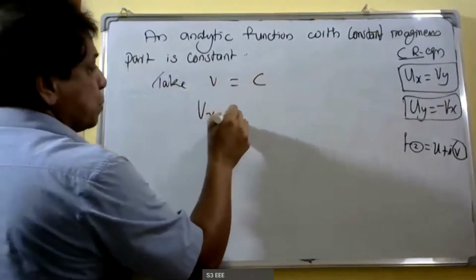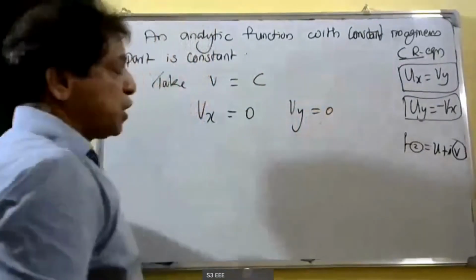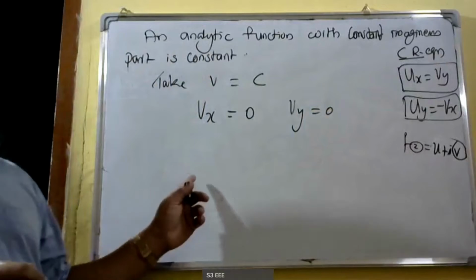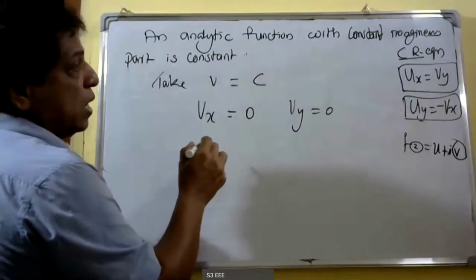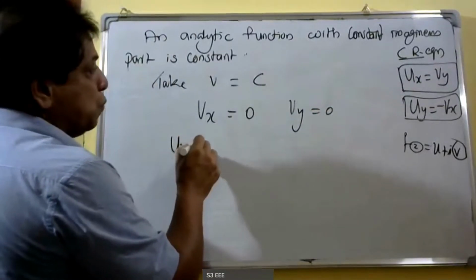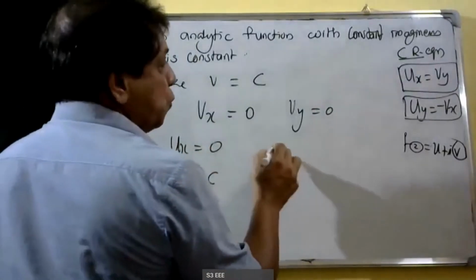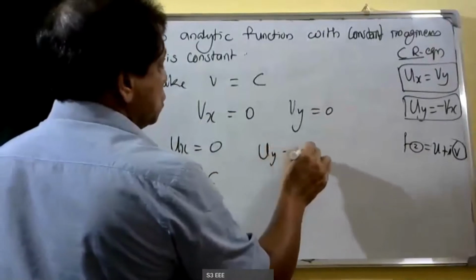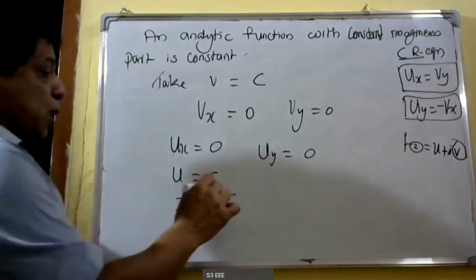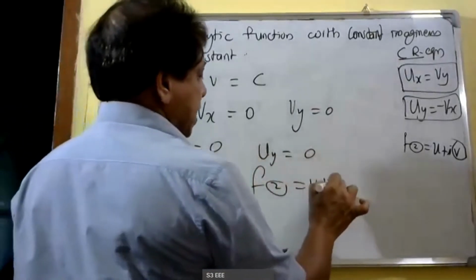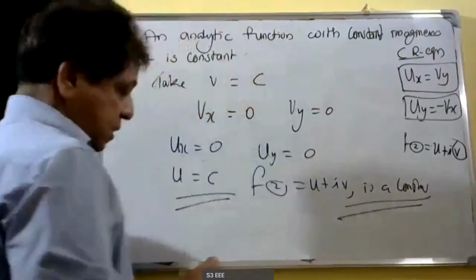Then partially differentiating with respect to x and with respect to y, vx is equal to 0 and vy is equal to 0. Then by the Cauchy-Riemann equation, ux is equal to vy, that is equal to 0. Therefore, u is a constant. Similarly, uy is equal to 0. Therefore, the real part will be constant. Therefore, f of z is equal to u plus iv is a constant. That is the second result.